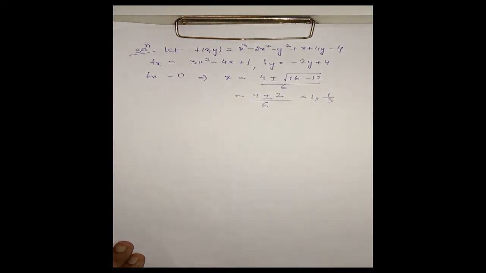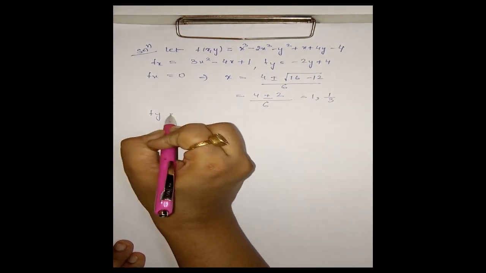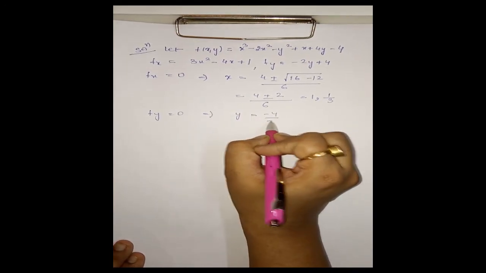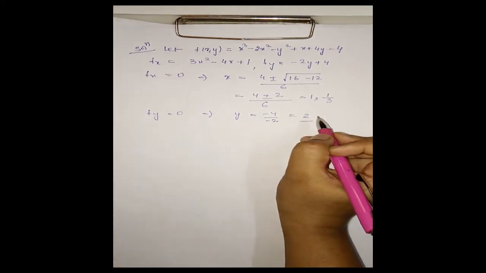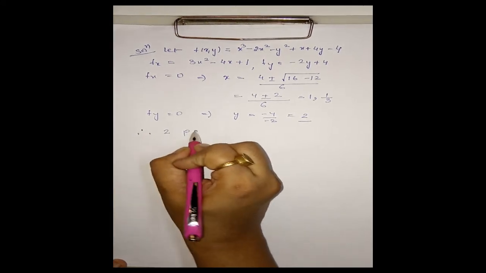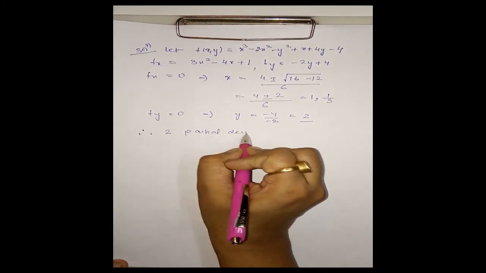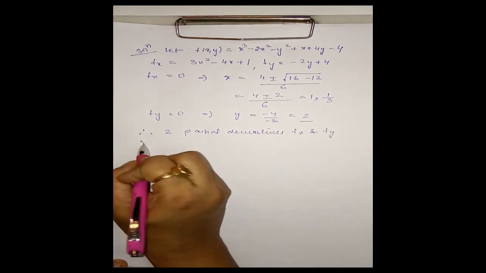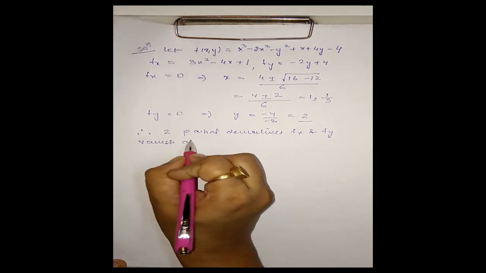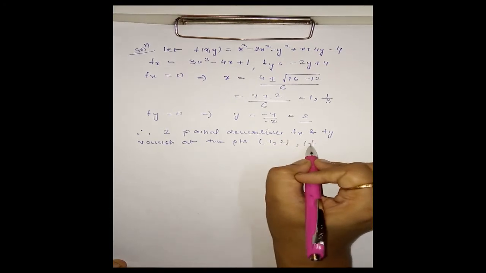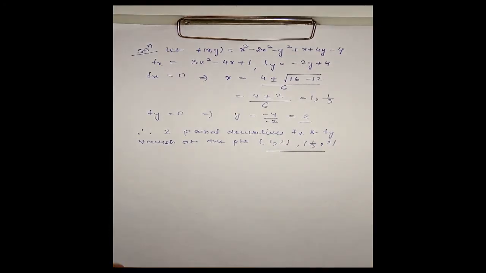These are the two values for x, and in the same way fy equal to 0 will give us y equal to minus 4 by minus 2, that is 2. Therefore the two partial derivatives fx and fy vanish at the points (1, 2) and (1/3, 2). These are the 2 points where fx is 0 and fy is 0.